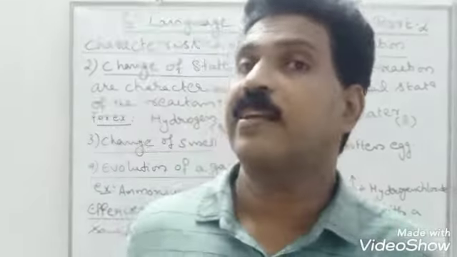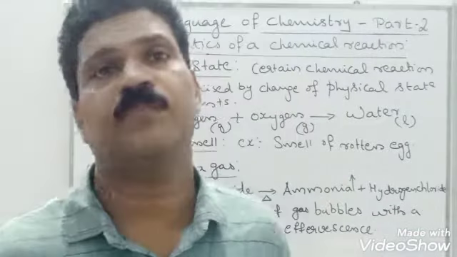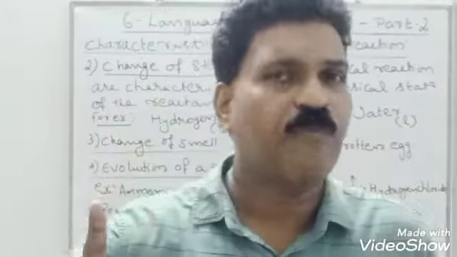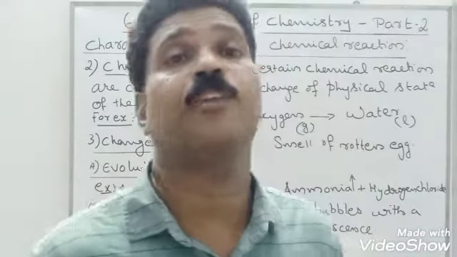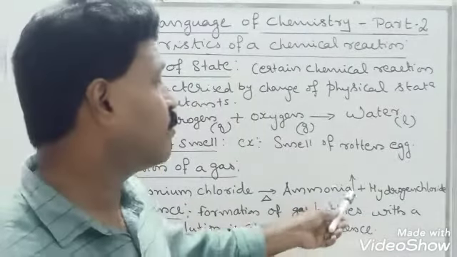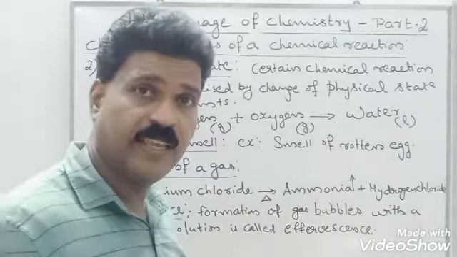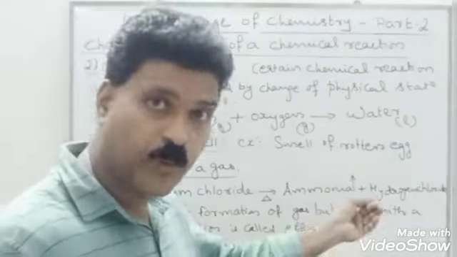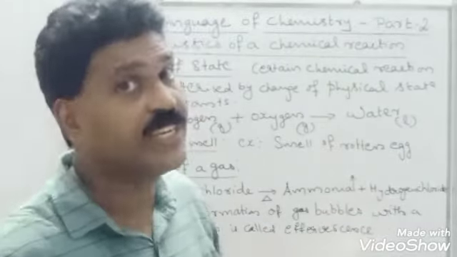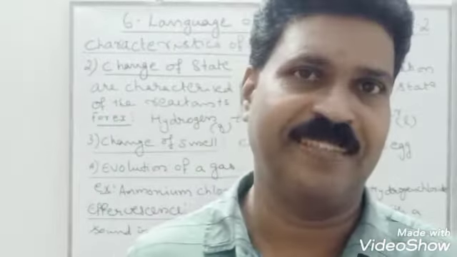Certain chemical reactions are characterized by the evolution of a gas. For example, ammonium chloride, when we supply heat energy up to 340 degrees Celsius, breaks down to form ammonia gas plus HCl gas. If it is a gas, we put an arrow mark in the upward direction, which indicates the evolution of a gas.